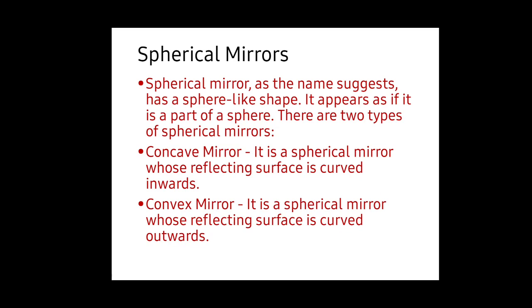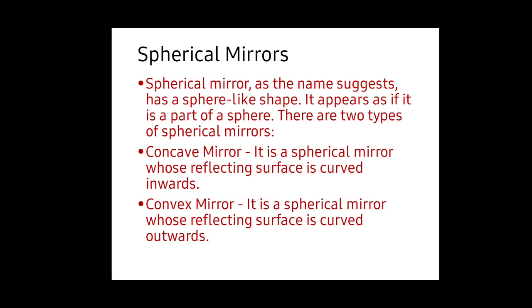So next, spherical mirrors. A spherical mirror, as the name suggests, has a sphere-like shape. It appears as if it is a part of a sphere. There are two types of spherical mirrors. First, the concave mirror. It is a spherical mirror whose reflecting surface is curved inwards. Next, the convex mirror. It is a spherical mirror whose reflecting surface is curved outwards.